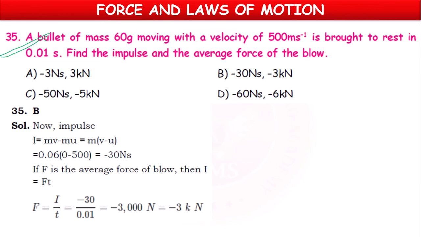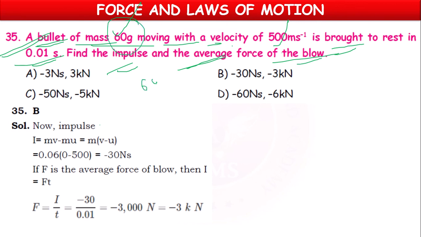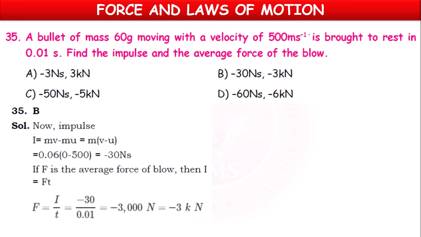Next, 35th question. A bullet of mass 60 grams moving with a velocity 500 meter per second is brought to rest in 0.01 seconds. Find the impulse and average force of the blow. Mass 60 grams means 60 by 1000, which is 0.06 kg. Velocity 500 meter per second. Time 0.01 seconds. Impulse we have to calculate. Force we have to calculate.